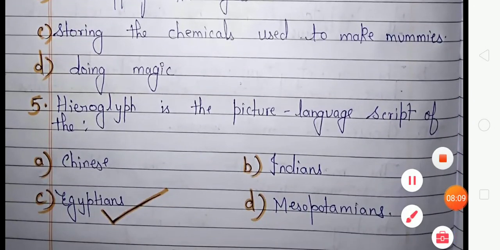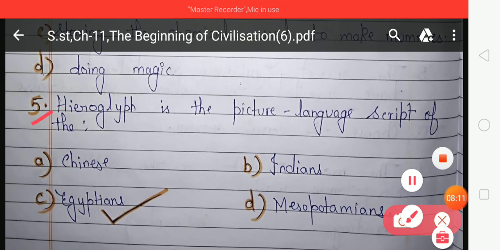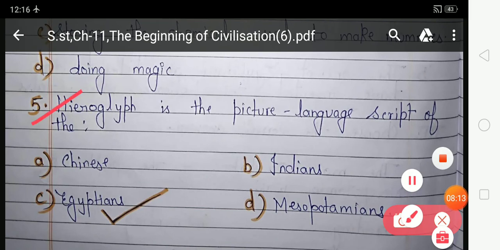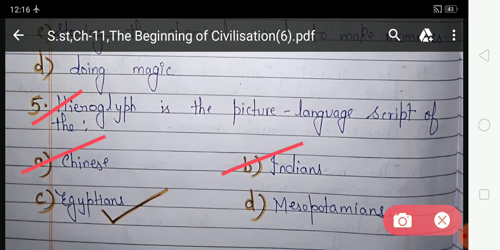Look at the next. Hieroglyphs is the picture language script of the. Your option A is Chinese, option B Indians, option C Egyptians, option D Mesopotamians. Which option is correct? It is the picture language script of the Egyptian civilization. So you have to tick option C, and here option C is already ticked.